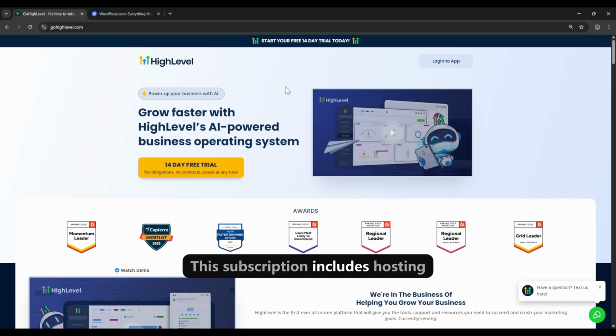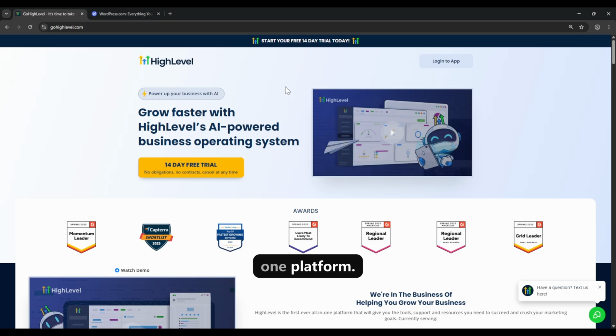This subscription includes hosting and replaces the need for many separate tools, bundling a CRM, email and SMS marketing, a scheduling tool, and a funnel builder into one platform. For a business that would otherwise pay for these services individually, GoHighLevel's fixed costs can be more predictable and cost efficient.